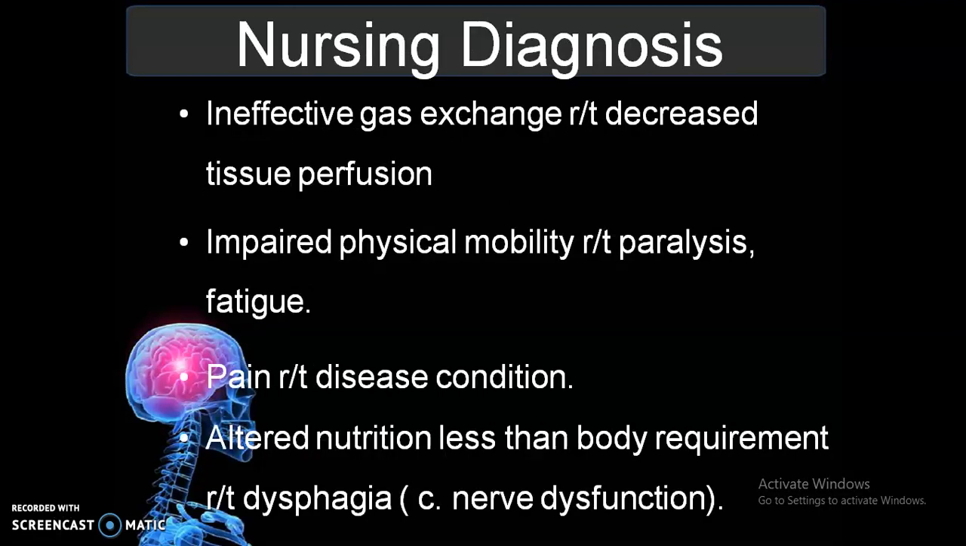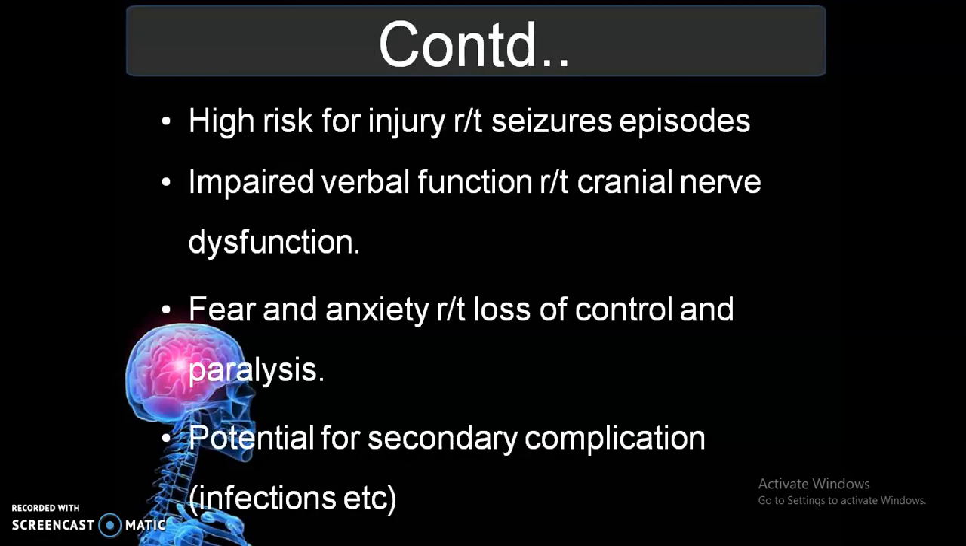Then coming to the nursing diagnosis. First one is ineffective gas exchange related to decreased tissue perfusion, then impaired physical mobility related to paralysis or fatigue, then pain related to disease condition, then altered nutrition less than body requirement related to dysphagia or cranial nerve dysfunction. Then high risk for injury related to seizure episodes, then impaired verbal communication related to cranial nerve dysfunction, then fear and anxiety related to loss of control and paralysis, then potential for secondary complications, that is infections, etc.